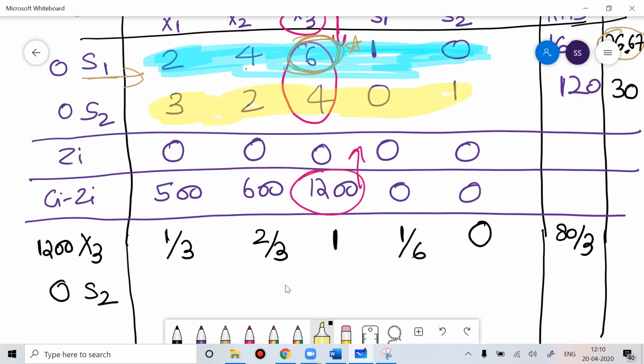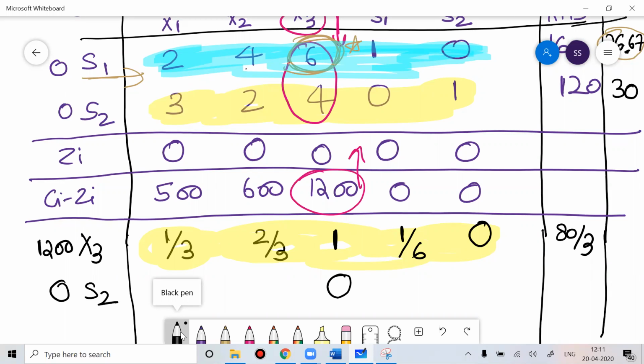One thing is the old value of S2, and you need the new values of X3. And when you write the equation, you have to write in such a way that the third column, the one corresponding to that variable, should become 0. So how will it become 0? If you apply the formula.